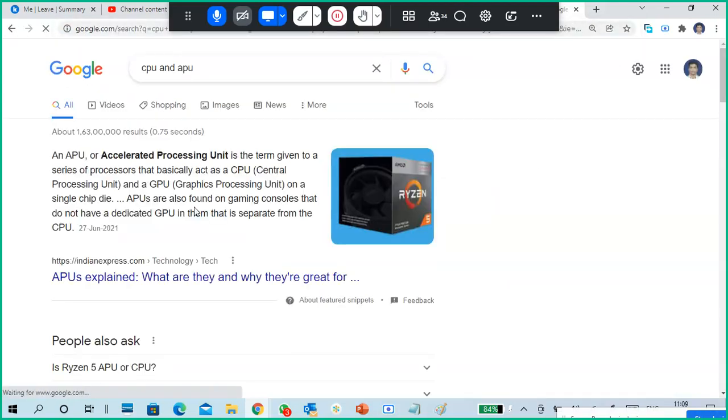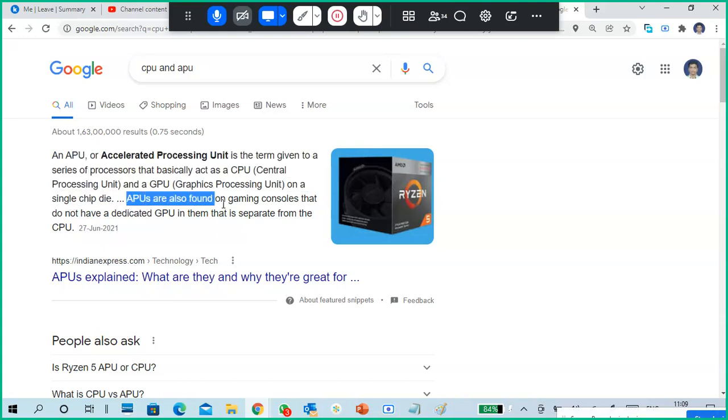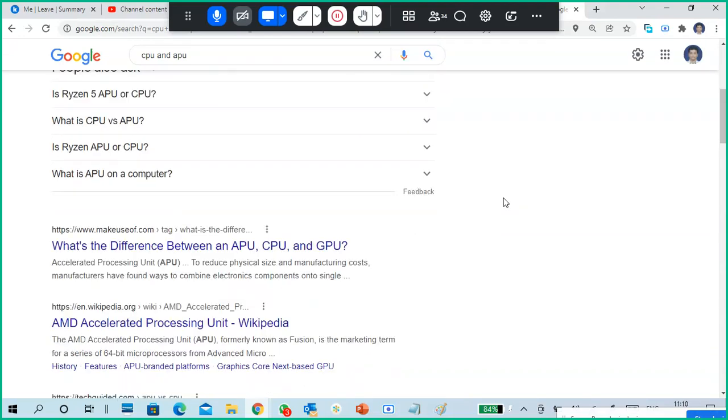The APU is a combination of CPU and graphic card, inbuilt graphic card. Accelerated processing unit. Oh, okay. That is a different APU. It is a series of processors that basically act as a CPU and GPU on a single chip die. Also found on gaming consoles that do not have a dedicated GPU separate from the CPU. Oh, okay, good. So we'll take it from here only.